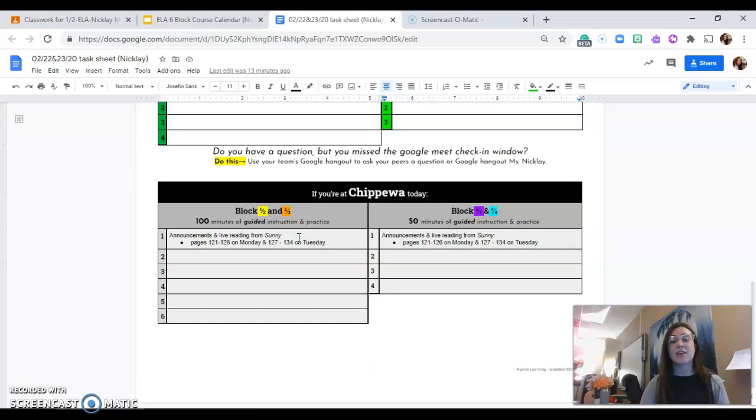All right. And then I'm just going to keep this brief. I'm almost done, I swear. Block 1-2 and block 2-3, this is the in-class task sheet part. So if for some reason you can't make it to class, but you were supposed to be at school at Chipwood today, maybe you're feeling ill or you just can't be there, you can see what we're doing in class, okay? And the same goes for 4-5 and 5-6.